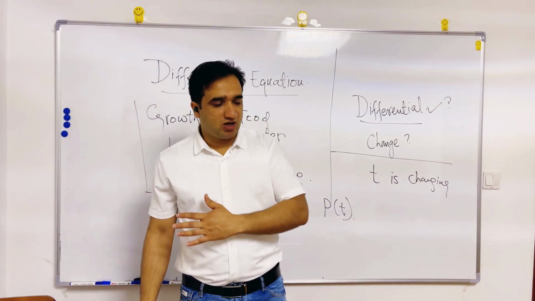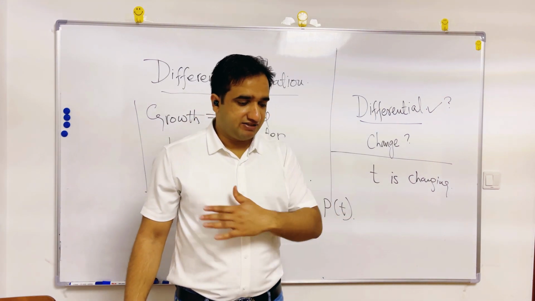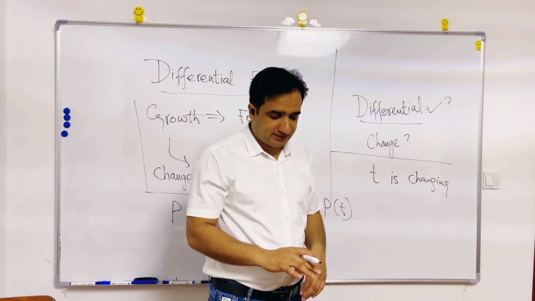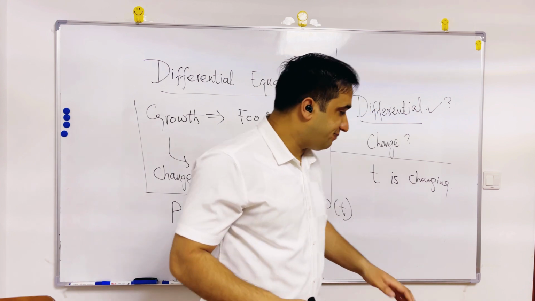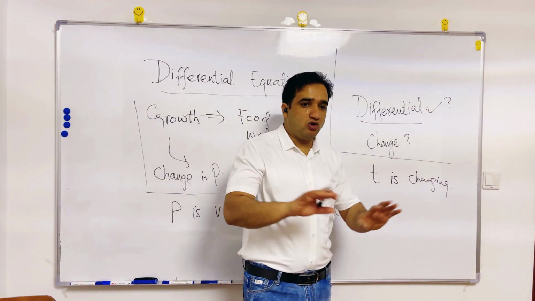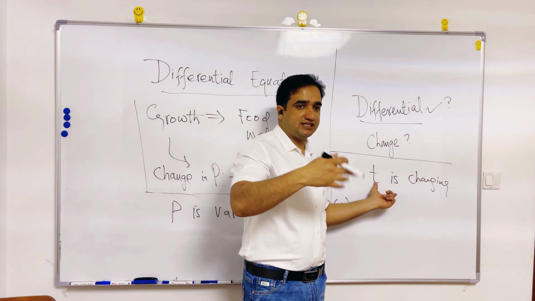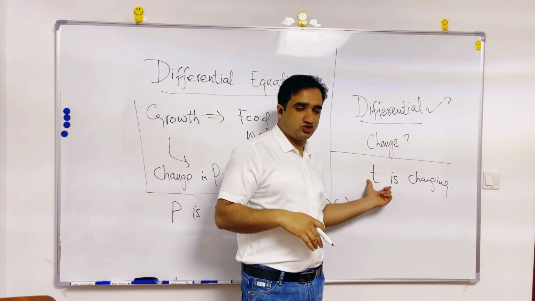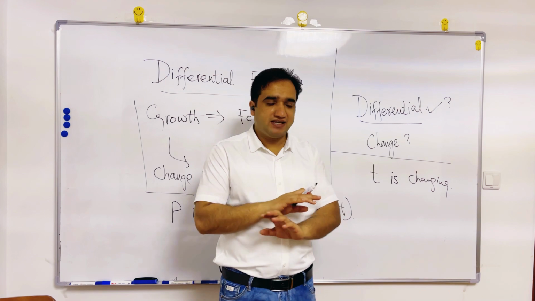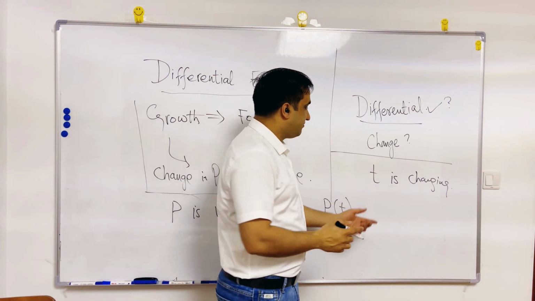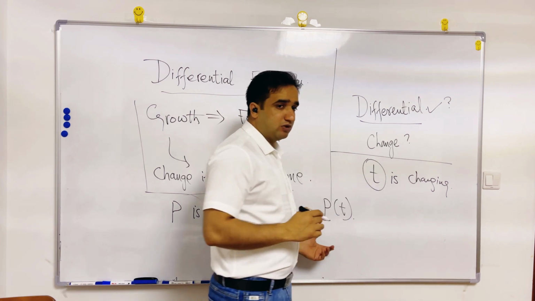But this change is always linear with a constant ratio, and t is not dependent on anything. Whatever happens in the world, the whole world blast, the time will continue, time will change, time will not stop. So it means time is not dependent on anything else. This time is also a variable.